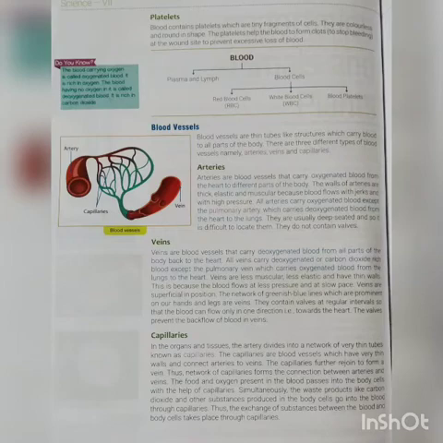Similarly, the waste products which are produced, like carbon dioxide and other substances produced in the cells, directly mix into the blood with the help of capillaries. So all kinds of exchange of substances between the blood and the body takes place through capillaries, students.